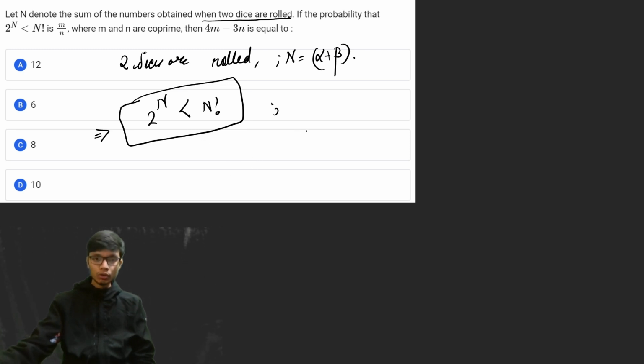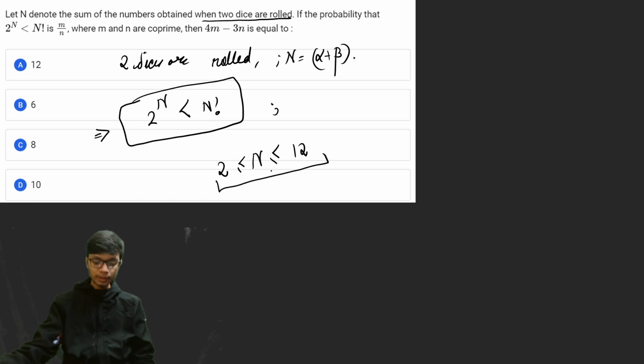What will be the maximum and the minimum value of n? The maximum value can be 12, when both dice show 6 and 6. The minimum case is when both dice show 1, so the sum will be 2. So the value of n will range from 2 to 12.